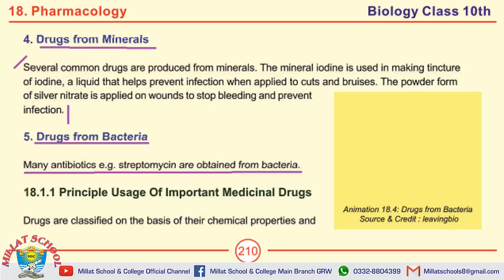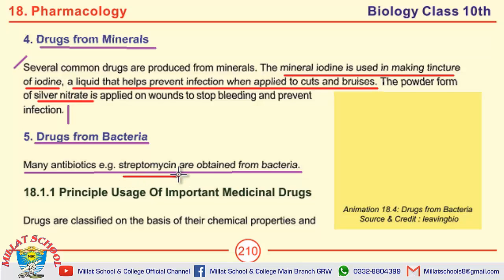If we discuss some of the important MCQs, the mineral iodine is used in making tincture of iodine. Tincture of iodine is a liquid that helps prevent infection when applied to cuts and bruises. The powder from silver nitrate is applied on wounds to stop bleeding and prevent infection. Streptomycin is taken from bacteria.